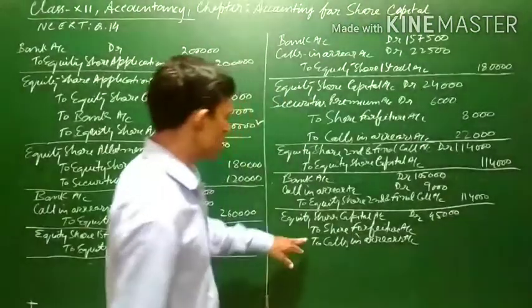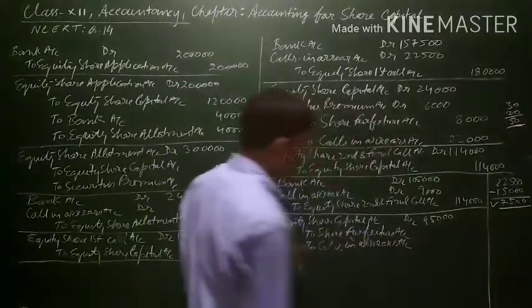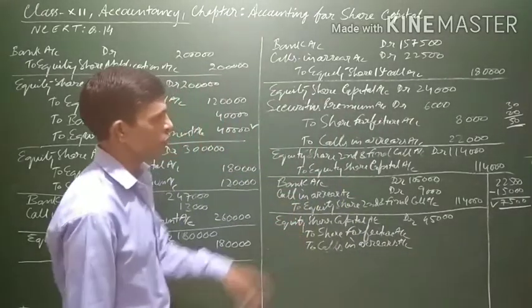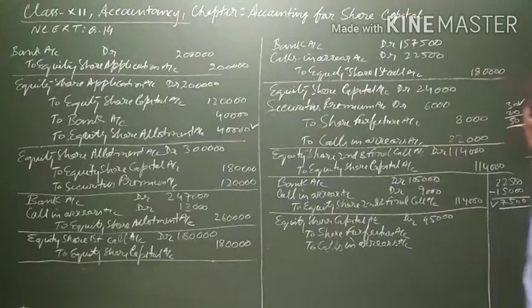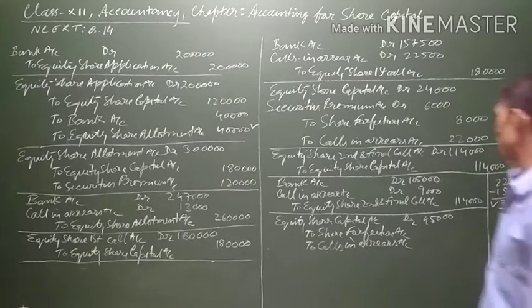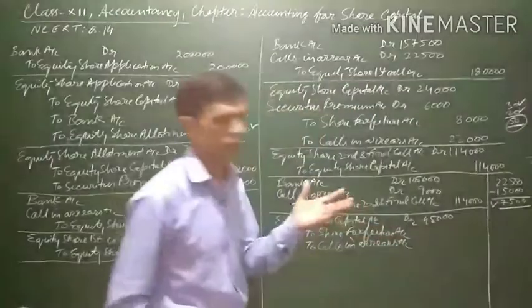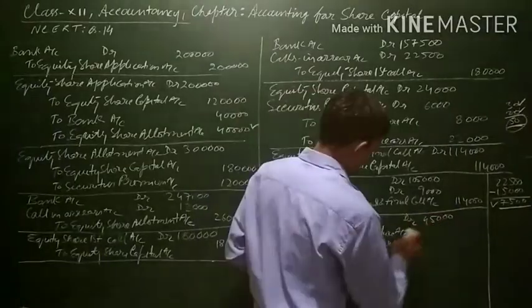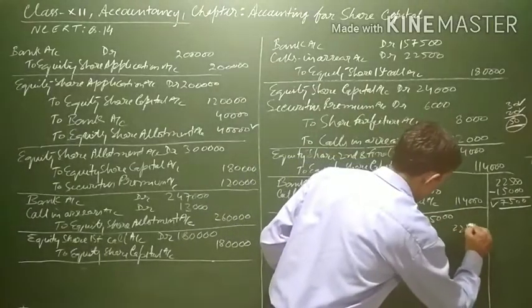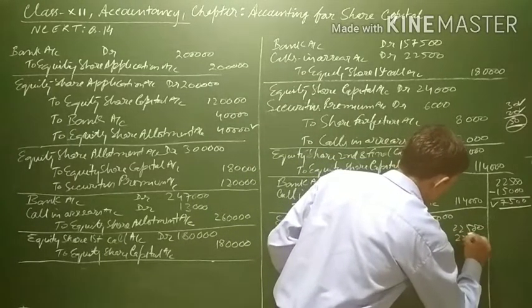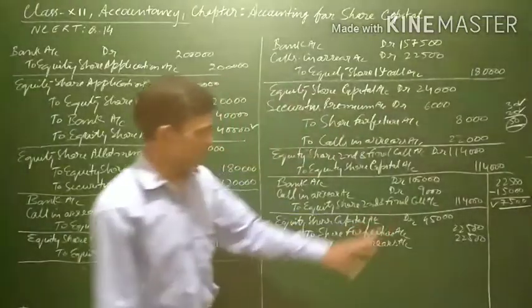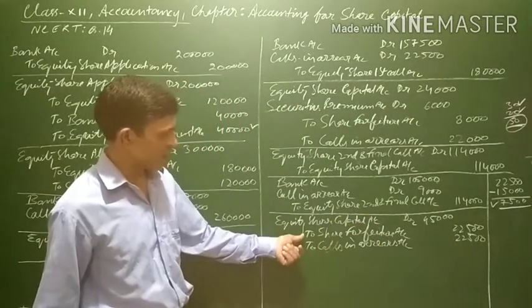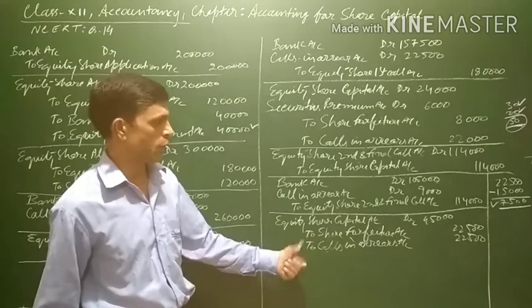45,000. Now, the remaining amount is share forfeiture will be credited. This 50% amount is paid. Now we can see here, 30 is the first call, 20 was the second call. 50 rupees has not been paid. Means 50 has been paid, 50 has not been paid. Means out of this, share forfeiture will be credited with 22,500, and call-in arrear will be credited with 22,500, because this is the paid up amount and this is the unpaid amount.